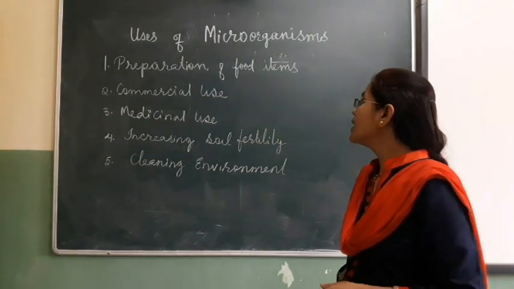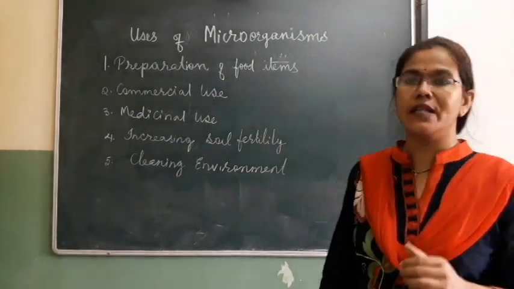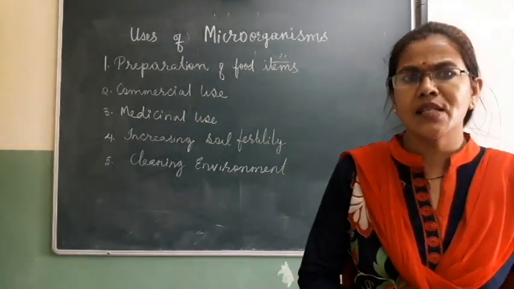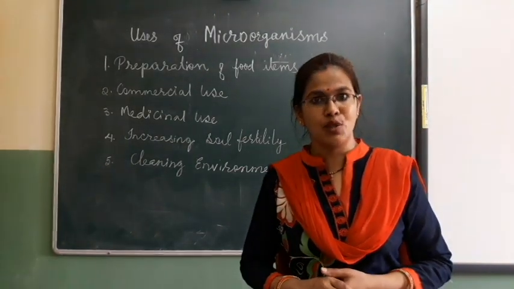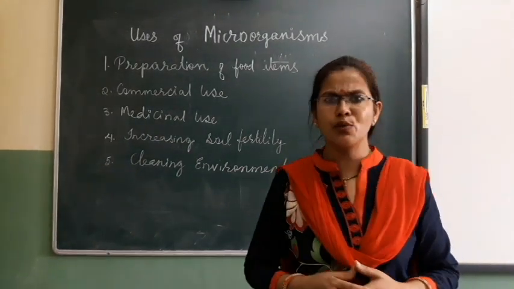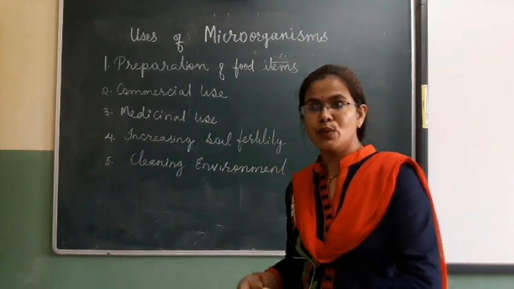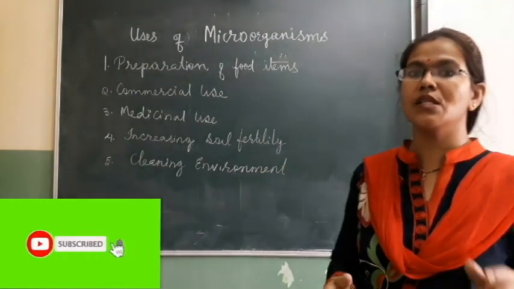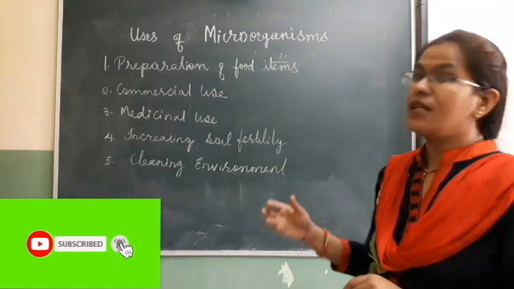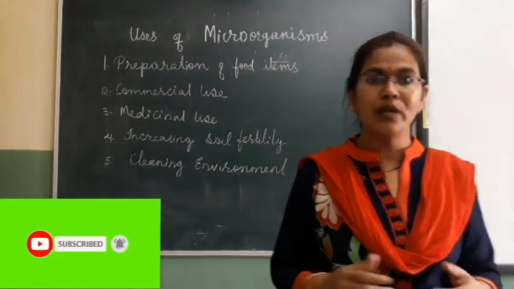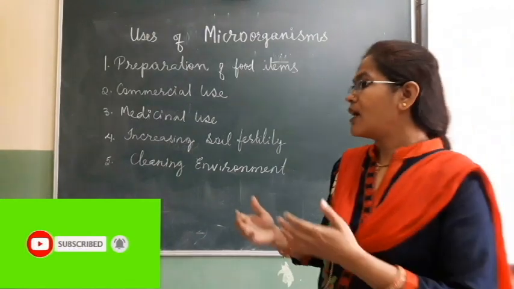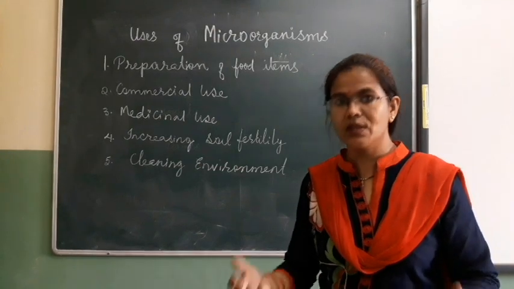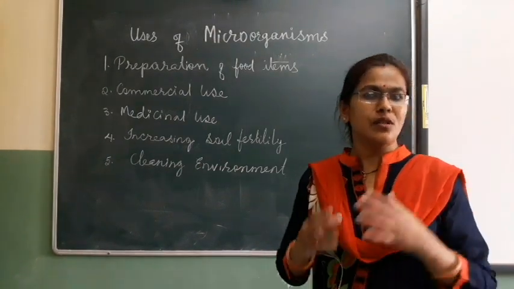Now the fourth I am coming to, that is increasing soil fertility. We are aware that the atmosphere has the highest concentration of nitrogen, but plants and we are not able to use it directly. It needs to be converted to some soluble form so that the plant is able to absorb it. That work is done with the help of a bacterium, rhizobium, and blue-green algae, etc. They trap the atmospheric free nitrogen, convert it into soluble nitrate that is mixed with the soil, and they enrich the soil.